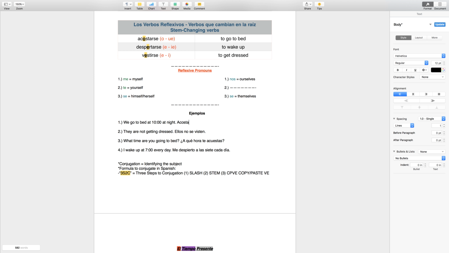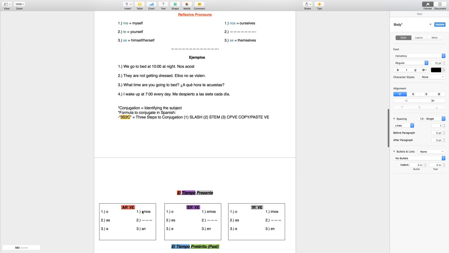Take the verb acostarse, take the se off, and now we put nos at the beginning to make it ourselves. And now instead of us changing the o here to a ue, we're actually going to leave it the same. And then we change the ar to amos, which would be we. So nos acostamos a las 10 de la noche.